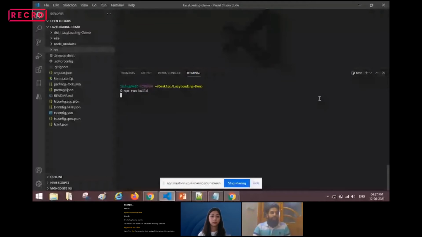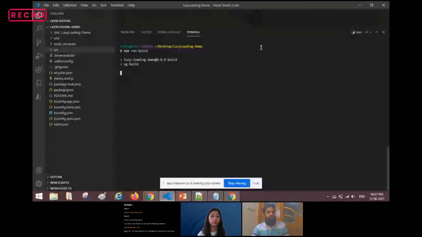When we run this command, we will get to know whether we have successfully implemented the lazy loading part or not. Let's see whether it is implemented successfully or not. It will take some time.